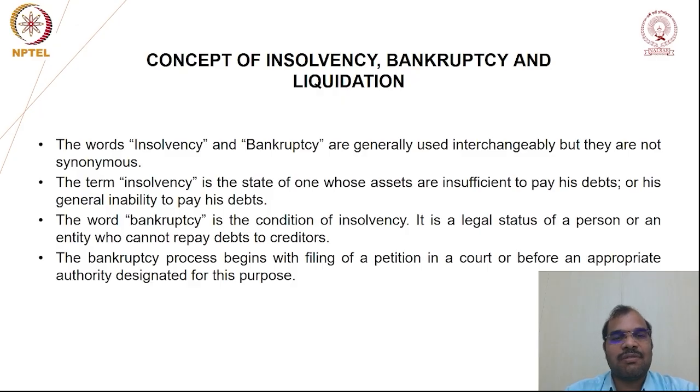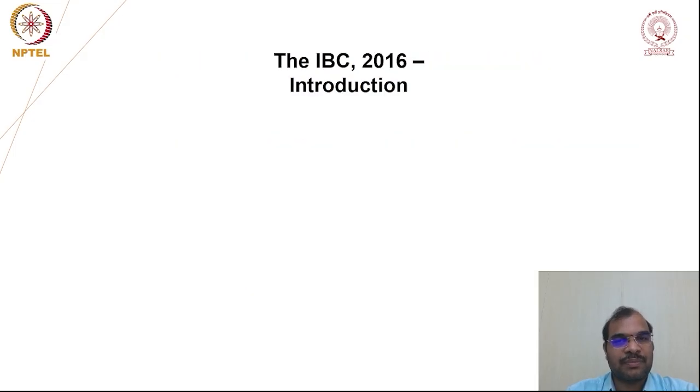Whereas in the case of juridical personality, that is companies and LLPs, we are supposed to approach the NCLT, the National Company Law Tribunal. Once you approach either the NCLT or the Debt Recovery Tribunal, the court or the appropriate authority designated for this purpose will start the process. That process is nothing but bankruptcy.